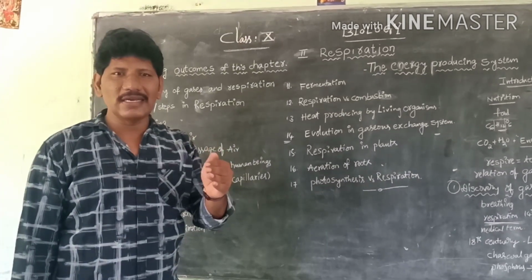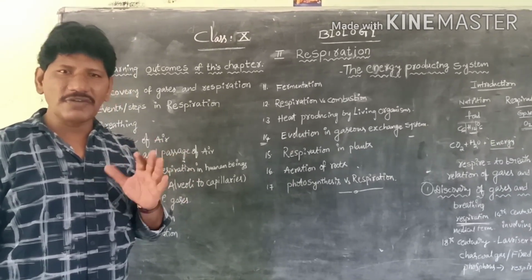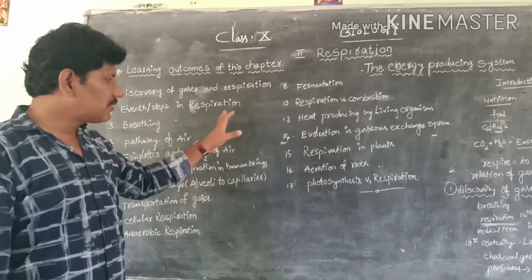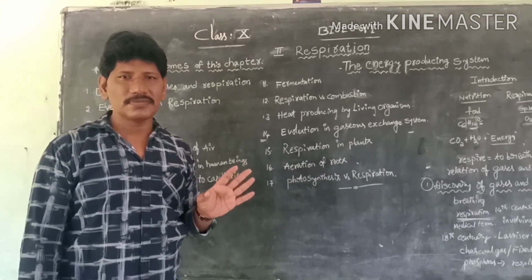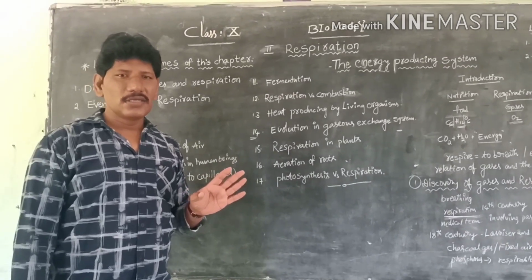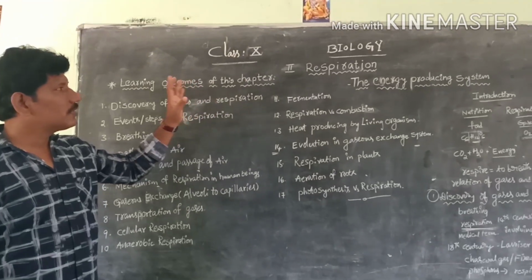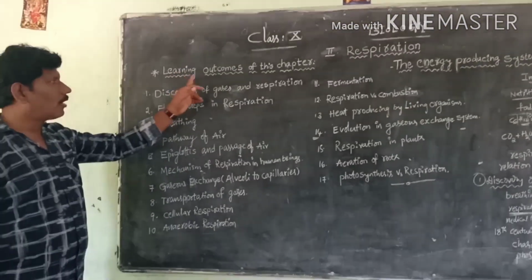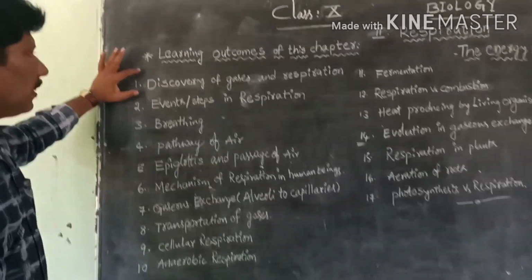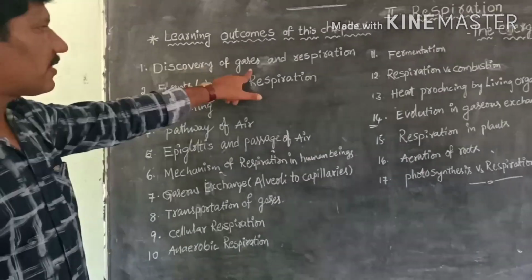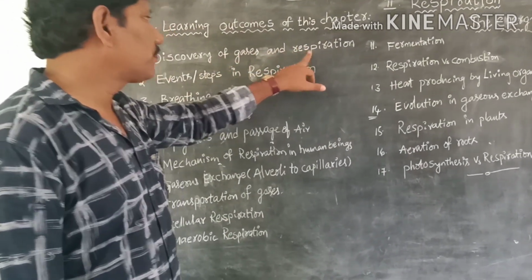Of course, at the beginning of the chapter it may be somewhat difficult, but after completing the chapter, all these 17 subtopics should be at your fingertips. Is it clear, students? Now we are going to start the respiration subtopics. What are the learning objectives or learning outcomes of this chapter? See here, discovery of gases and respiration.